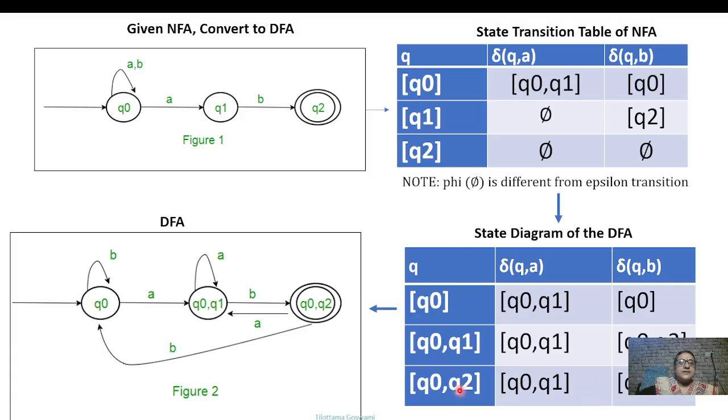So now this state table is for the DFA. So we draw the DFA. How many states do we have? Q0, Q0 Q1 as one new state, and another new state Q0 Q2. Now you draw this diagram that will denote the DFA.